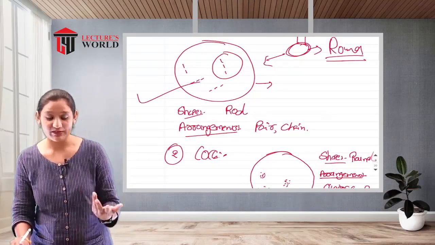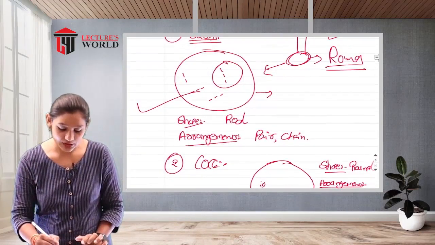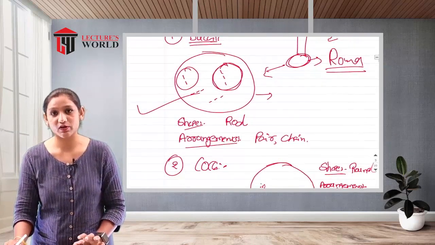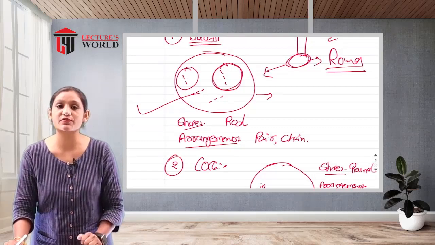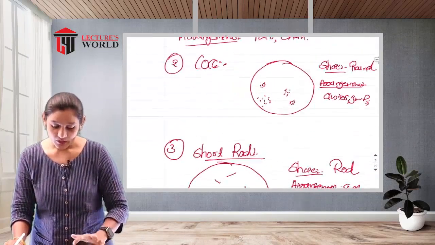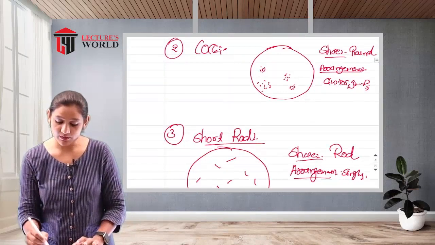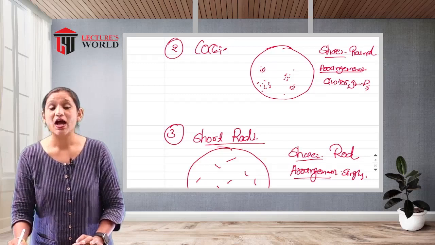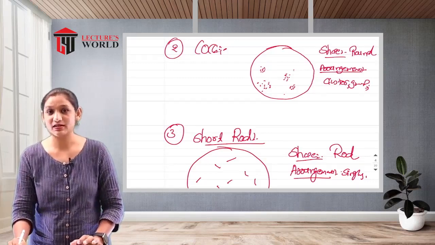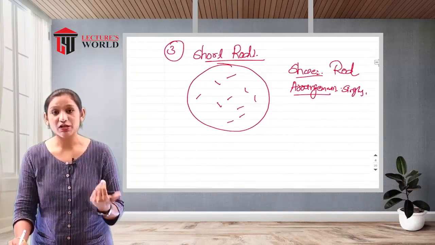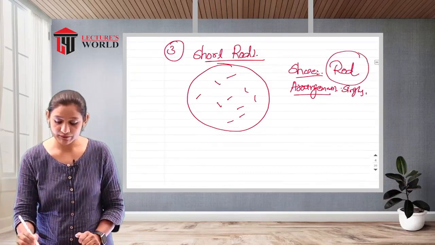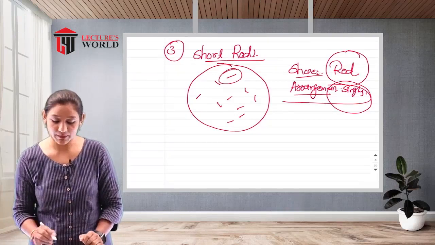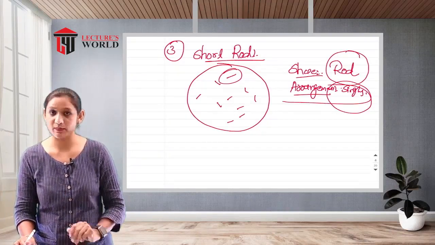Quick revision. Bacilli are in a chain or in a pair, and the shape is a rod shape. Cocci are always observed as round and in a cluster: the shape is round and the arrangement is a cluster. Short rod: the shape is a rod shape and the arrangement is single, that is, the rod shape and singly. These are all 2D images.